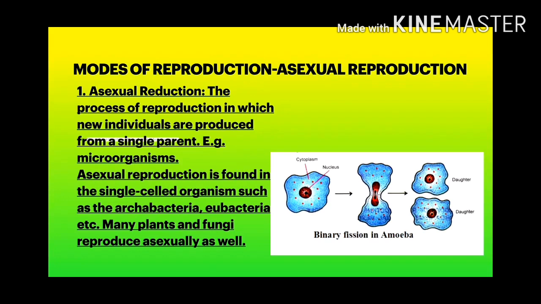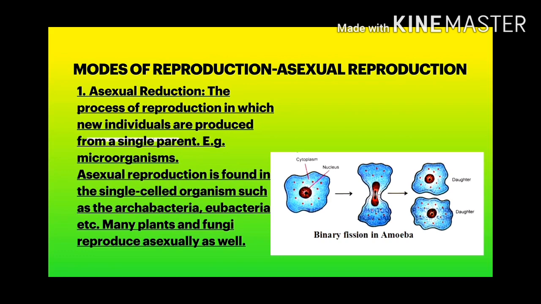Similarly, we may find binary fission in paramecium also, and there it happens by vertical division. Vertical fission occurs there. Similarly, we have other modes of reproduction also. The production of new animals by a single parent without the involvement of gametes is called asexual reproduction.